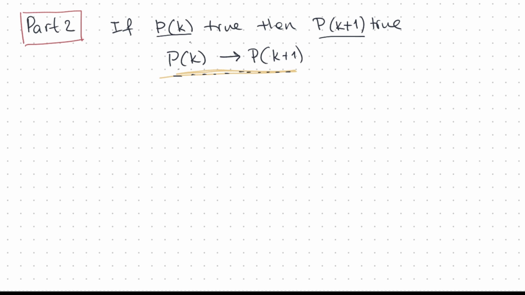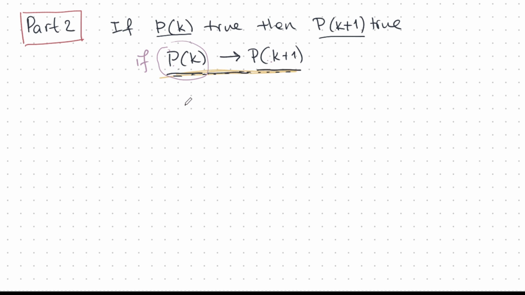Notice that I am not saying that pk is true. I'm saying that if it is true, then the next one, pk plus 1, is true. That's the critical distinction here. I'm not saying pk is true. I'm saying that if this is true, then this is true.